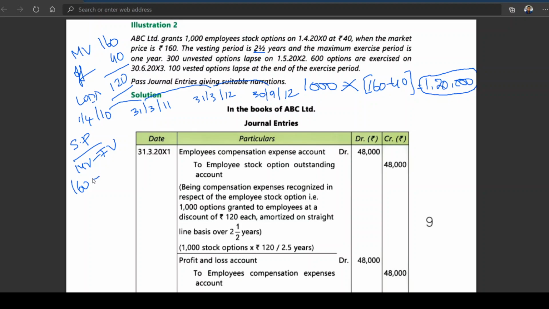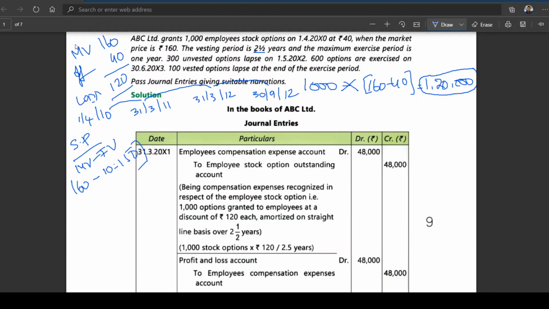Let us assume face value as 10 rupees. If you assume 10 rupees is face value, 150 rupees will become security premium. Got it clear? So point number 1, this is important.